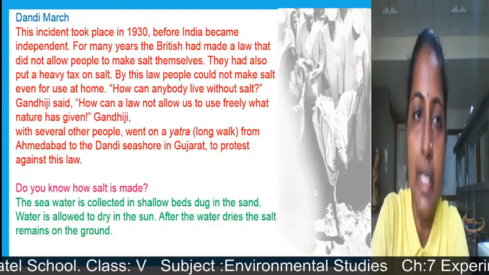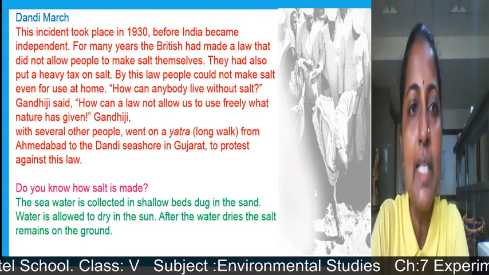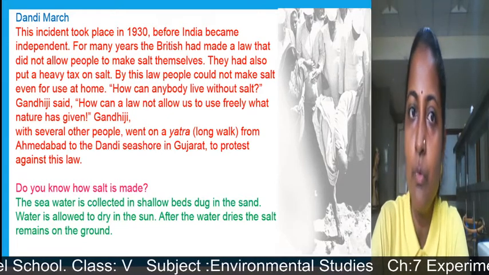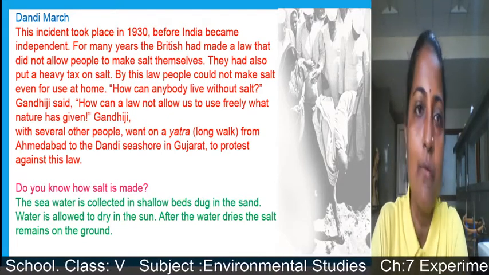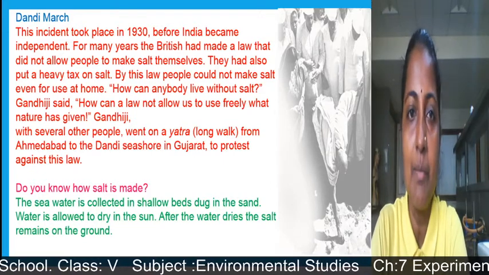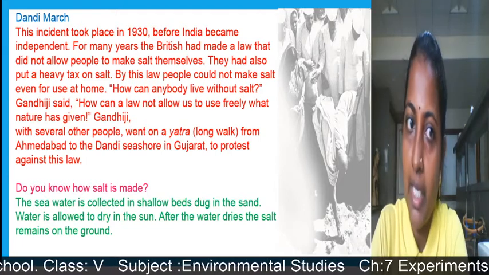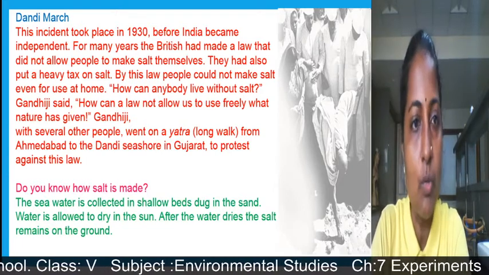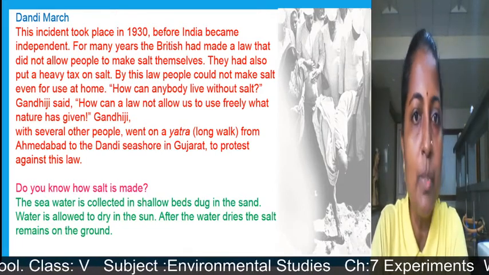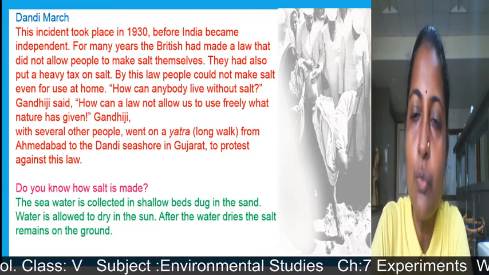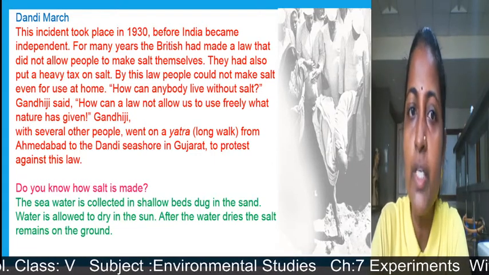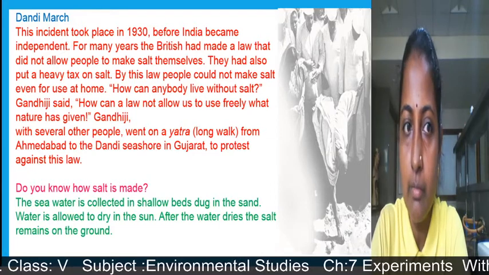Now we will see about the Dandi March. The incident took place in 1930, before India became independent. For many years, the British had made a law that did not allow people to make salt themselves. They had also put a heavy tax on salt. By this law, people could not make salt even for use at home. How can anybody live without salt?